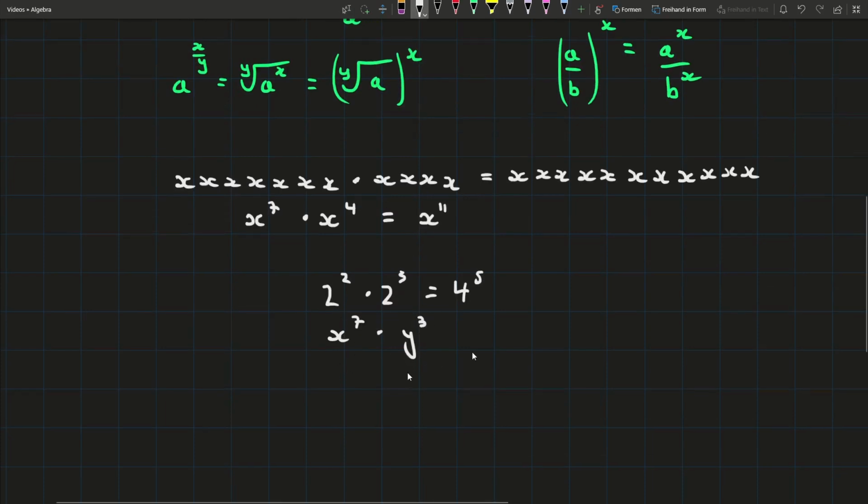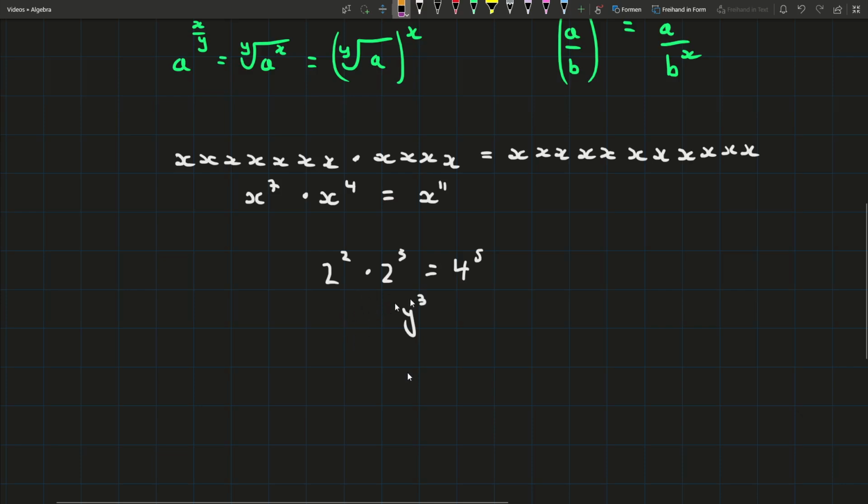Or, if you want to think of a numerical example, which might be easier, why can't we simplify 2 squared times 3 cubed? Why can't we simplify that? I want you to pause the video, mess around with both of these examples, and see if you can understand why this one is wrong and why we can't do anything to simplify this.